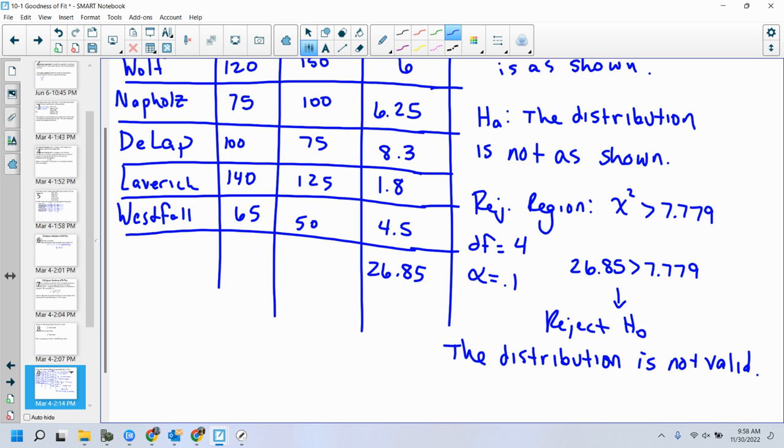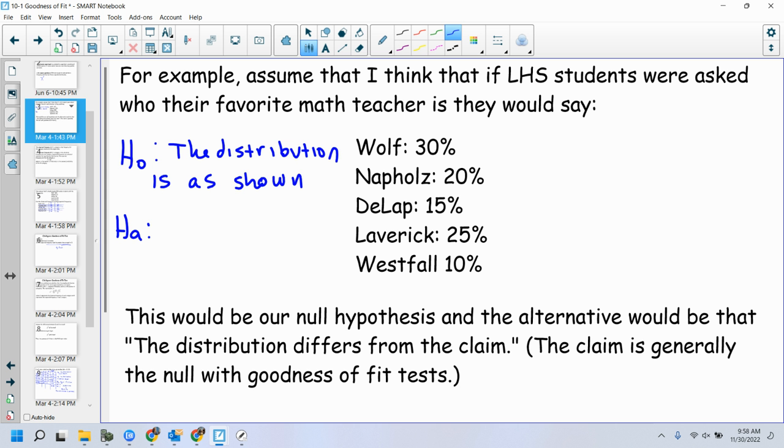That make sense? And again, we are testing the percentage distribution, right? We are not testing our sample. We're testing whether those percentages were correct that we started with. That's what we're really testing. We're using our sample to test that, but we're testing whether these percentages were accurate. That's the distribution as shown.